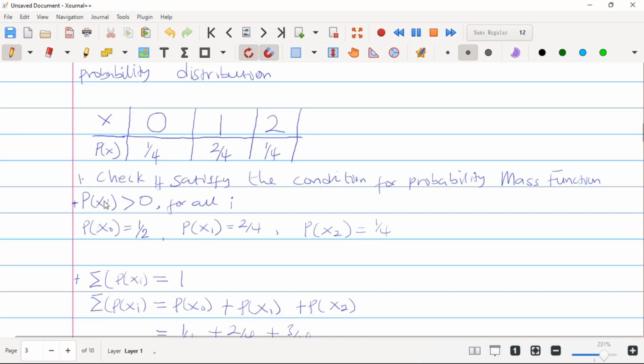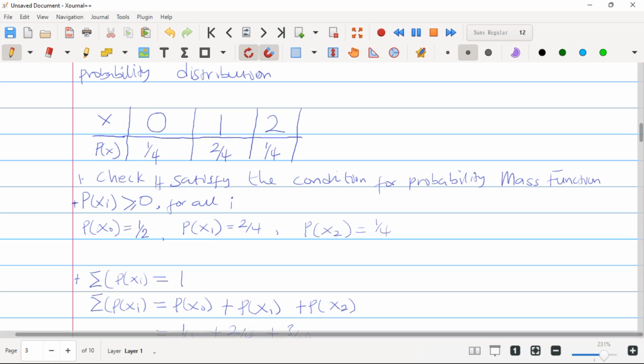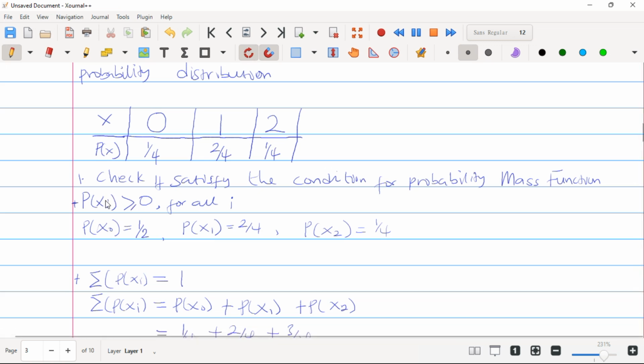The first condition is that the probability of xi must be greater than or equal to 0. Here the probability of x0 is 1/4, the probability of x1 is 2/4, and the probability of x2 is 1/4. So you see the first condition is met.